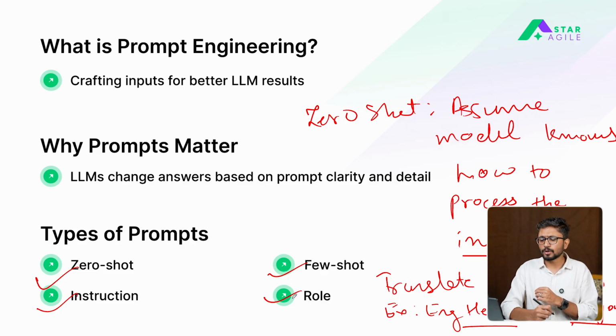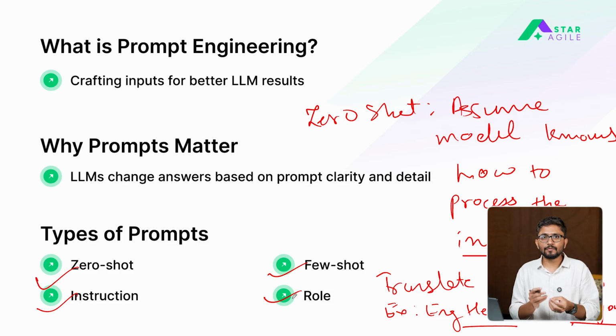And lastly, we'll also talk about role prompting, in which you ask the model to behave as a certain individual. Say for example, you want a model to create recipes for certain restaurants. Depending upon which type of restaurant it is, let's say the restaurant serves Asian cuisines, you can ask the model to behave as a chef who has mastered the Asian style of cuisines. And depending on that, the model will start responding in that particular format.